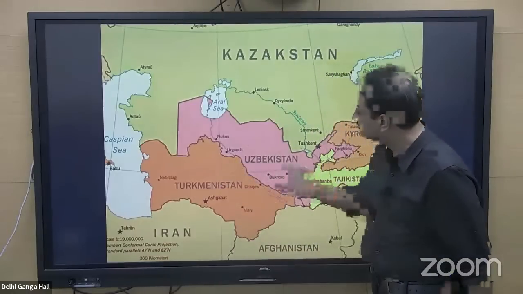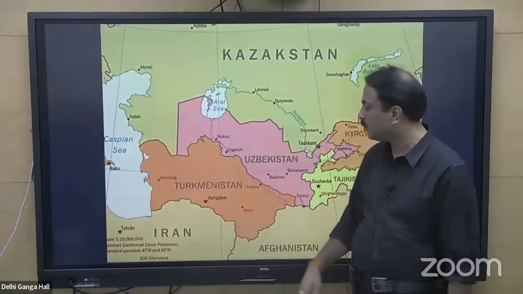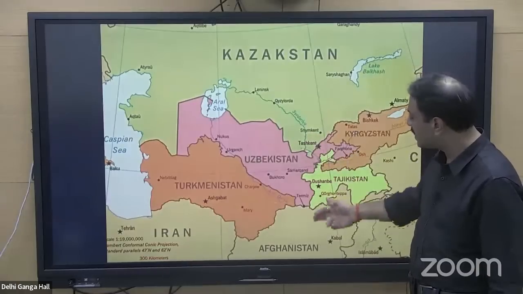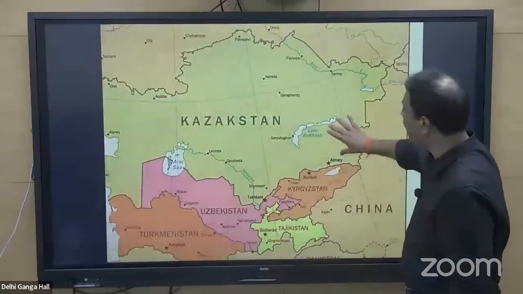So Uzbekistan cannot be called a country having a coastline. Uzbekistan is a landlocked country, absolutely correct. And Uzbekistan has borders with Afghanistan. If you look at this particular map,